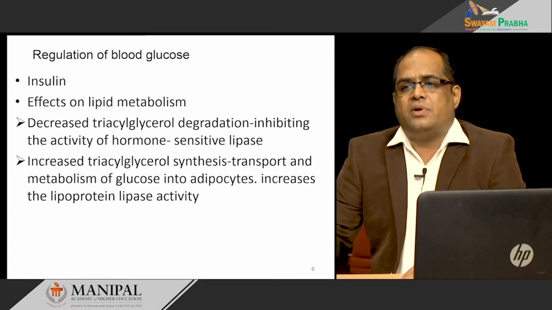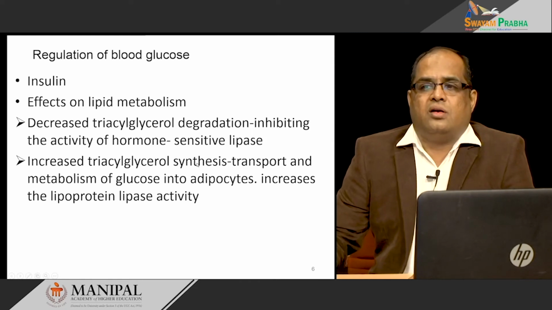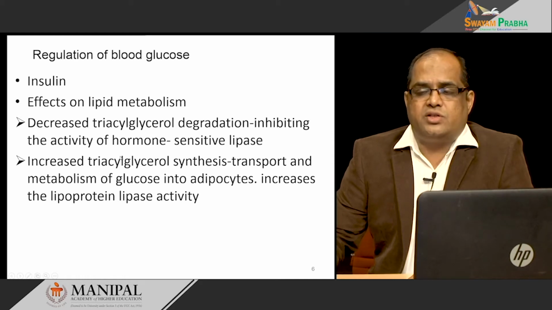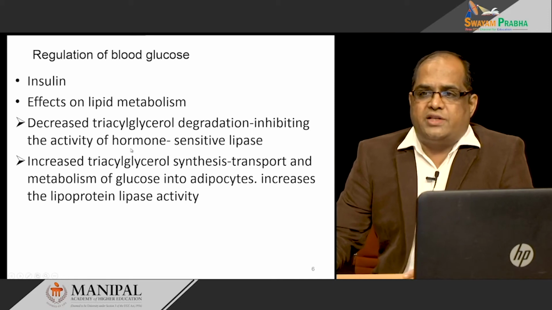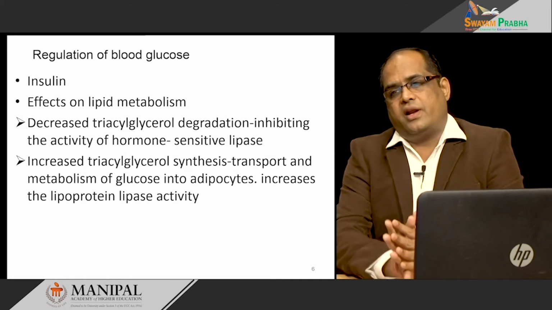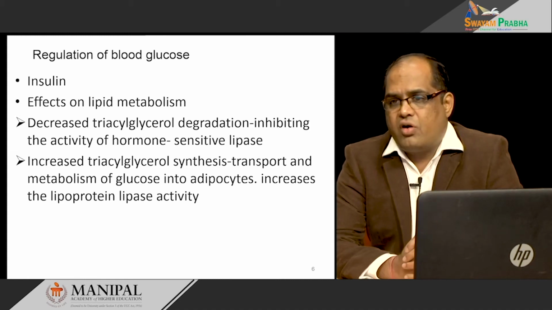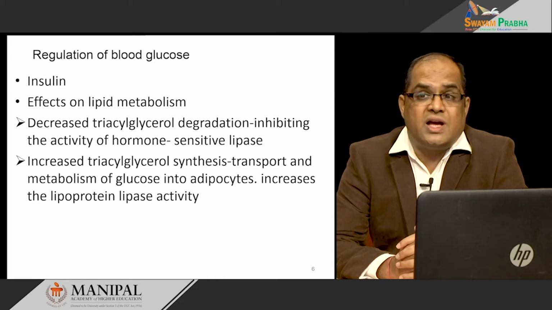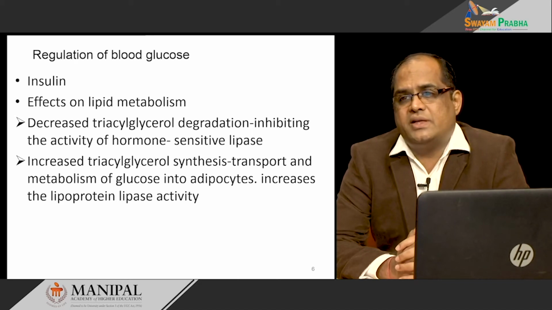At the same time, it increases the synthesis of triacylglycerol. The glucose that enters into the liver is first utilized for energy purposes. If enough energy is available, then it goes for storage in glycogen form. Unfortunately, the glycogen storage is not adequate in the liver. It can't store all the glucose as glycogen, it has a limited capacity.